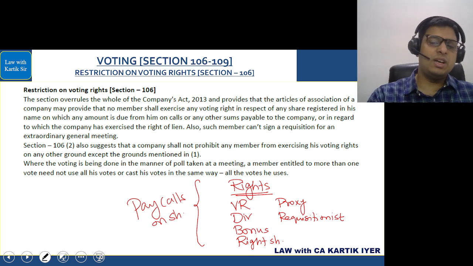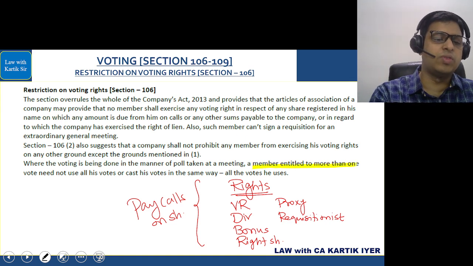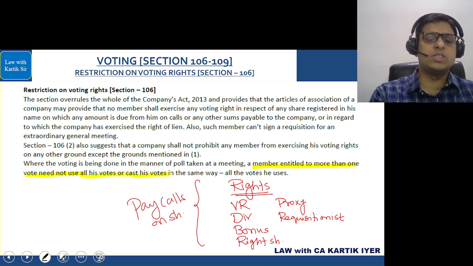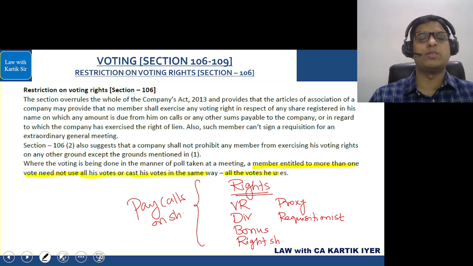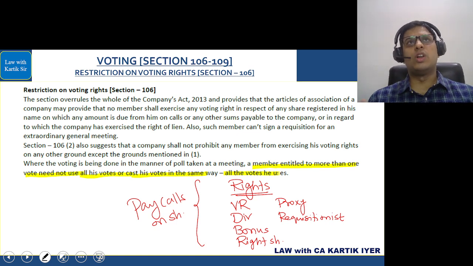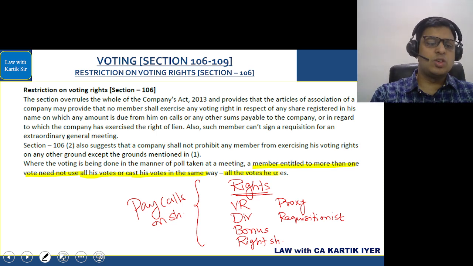That is what is written here: a member entitled to more than one vote need not use all his votes or cast all the votes he uses in the same way. So if a member has more than one vote, he need not use all his votes or cast his votes in the same way. Okay, that completes our Section 106.